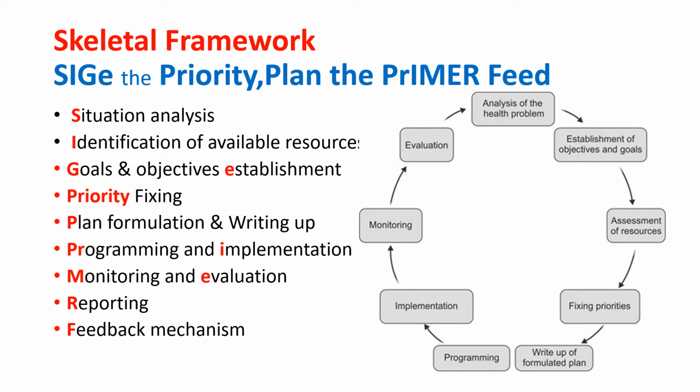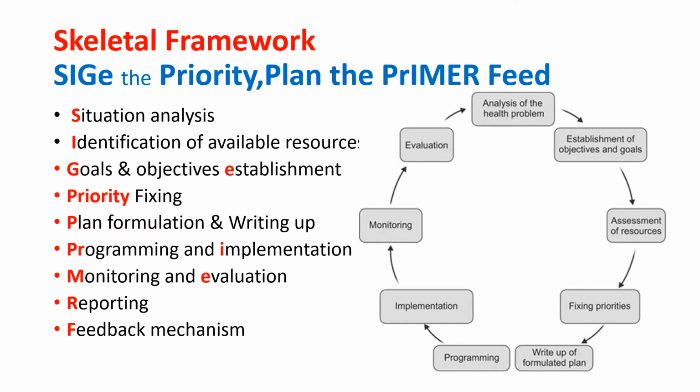So the first part of the mnemonic is SIZE the priority, that involves the situation analysis, identification of available resources, goal establishment, and priority fixing. And the second part is PLAN the PRIMER FID. Plan is, of course, for planning, the formulation and writing it up, because unless you have a written up plan and share it with your entire team so that they're all on the same page, it is impossible to carry out that action.